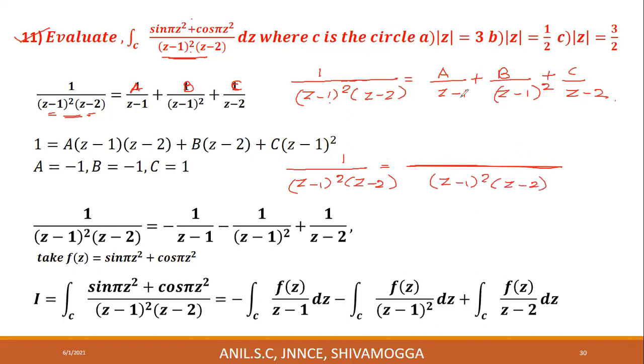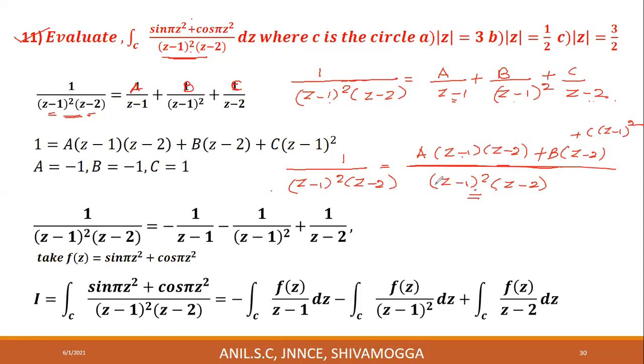What you get in the numerator is a into z minus 1 into z minus 2, plus b into z minus 2, plus c into z minus 1 whole square.